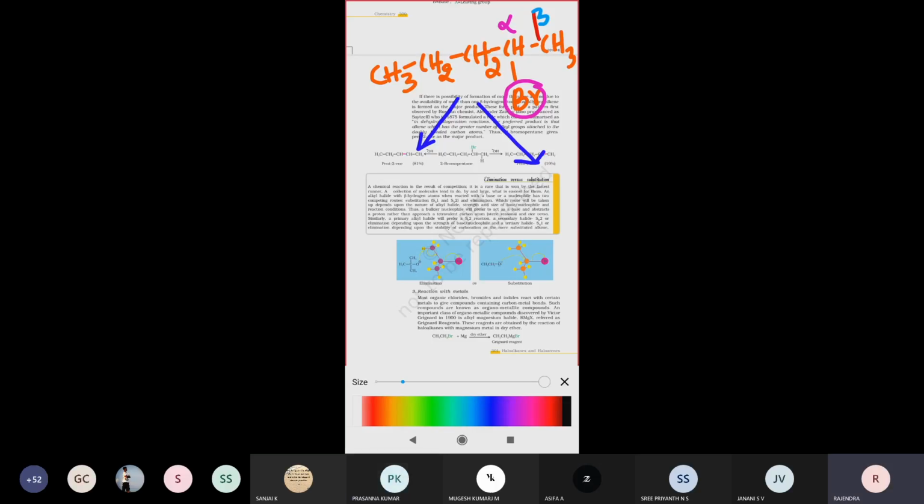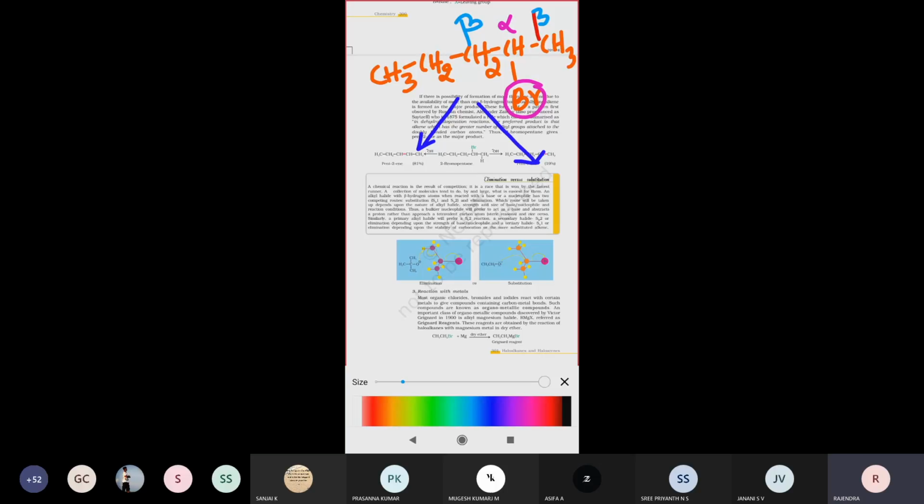This is one beta position, and the CH2 is also a beta position. How many possibilities are there? At the beta position, there are two possibilities. How will the elimination happen there?